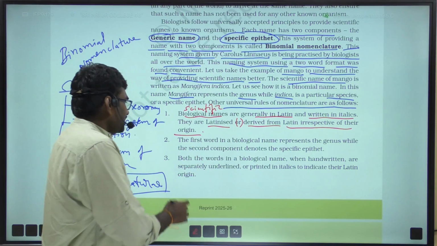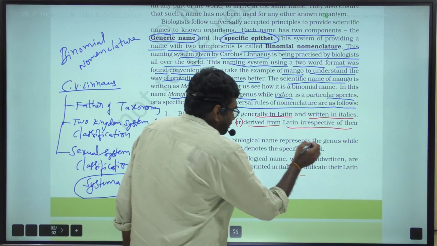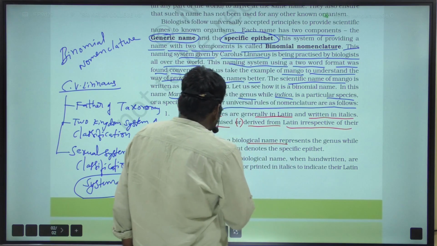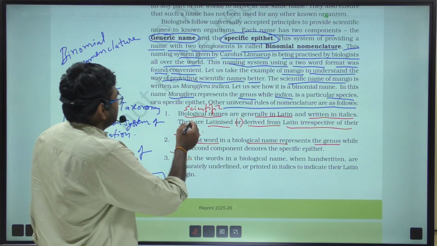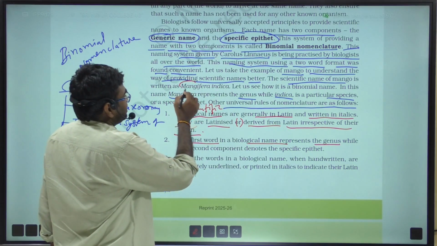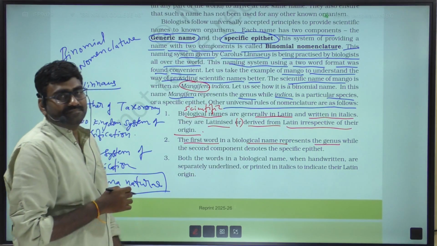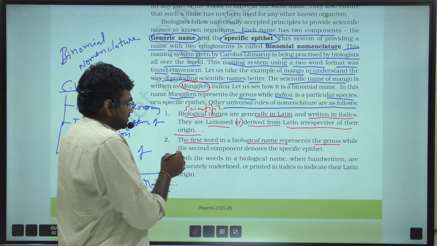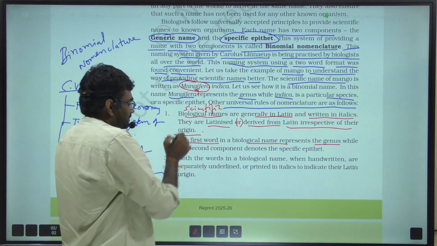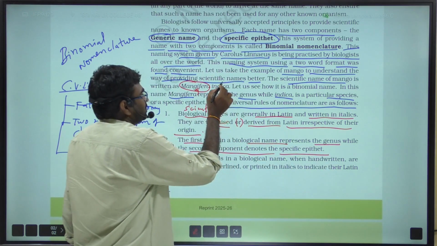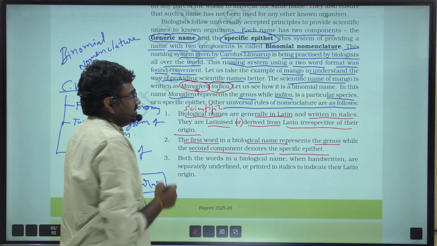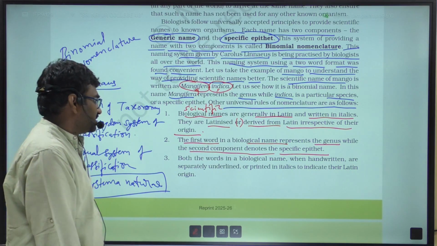Second point. The first word in a biological name represents the genus. So here Mangifera is the first word, that is the genus. Whereas the second component denotes the specific epithet, the species. That is the second point.